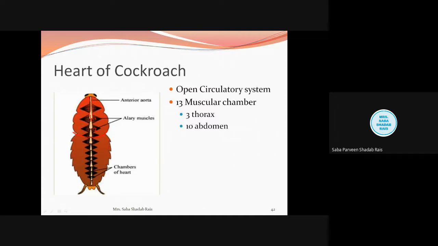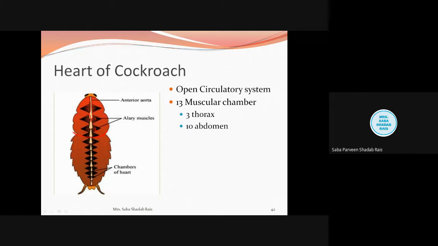In the example of the earthworm also, we learned that the blood is entering from the posterior side of the body. Yes, you all remember. So here also the blood is coming from the posterior side, so there is a need to prevent it from backflow. Understood? So this valve ensures the forward movement of the blood.